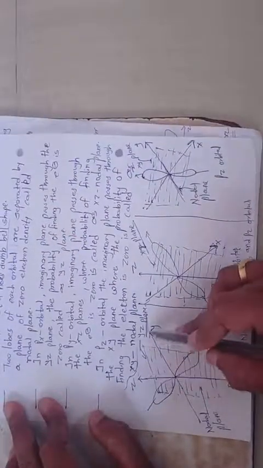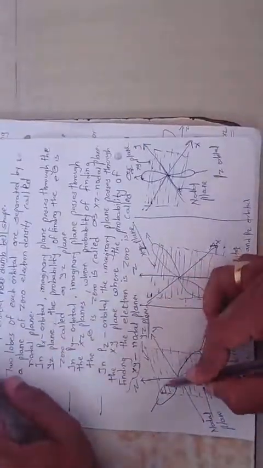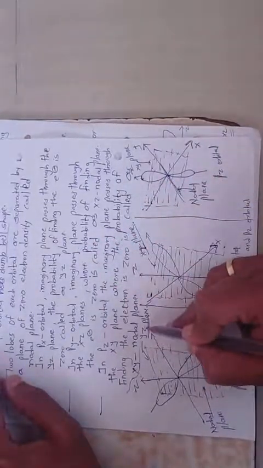In the px orbital, this is the imaginary plane. You have to pass that imaginary plane through the yz plane, and therefore the probability of finding the electron on this plane is 0. Therefore it is called the yz plane, and this is the px orbital.